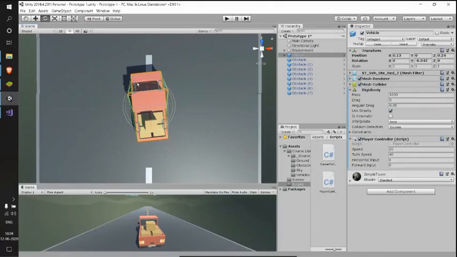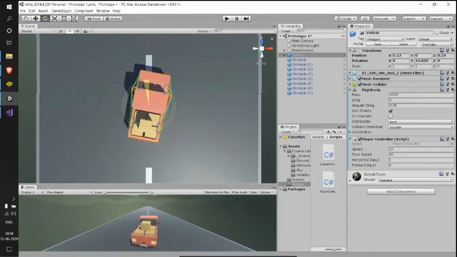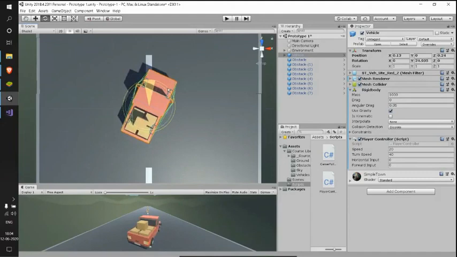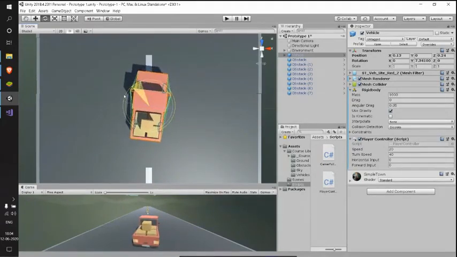So we need to program something in such a manner that when we press our right arrow, our car must rotate like this with an increasing value of y. And on the other side, when we press the left arrow or A in our case, the value of y must start decreasing.